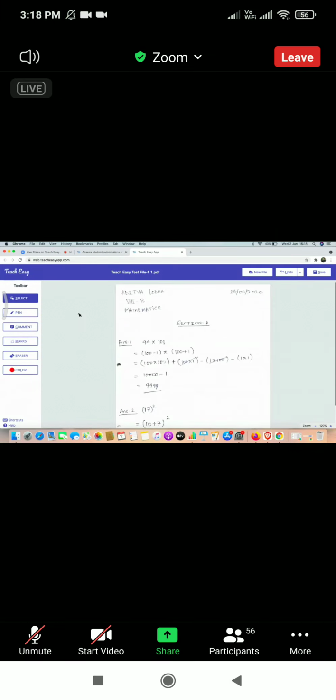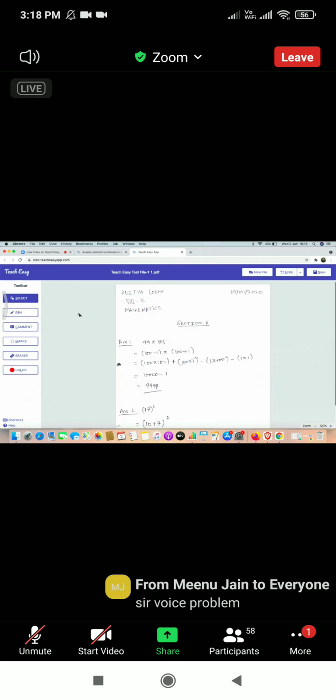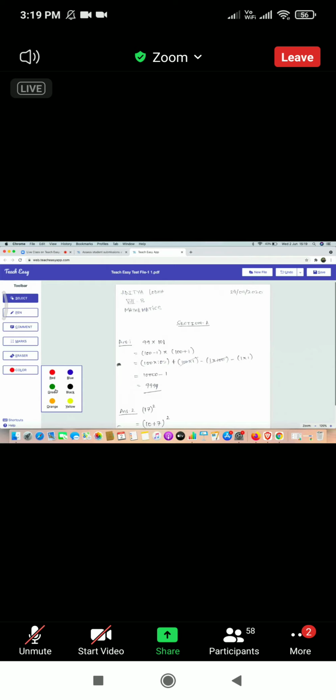Now think of how you would check your copies, your student submissions, in the physical world. Teach Easy works exactly like that. There are tools on the left hand side: a pen tool, a comment tool, the ability to add marks. If you have done something by mistake, you can erase that. And there are 6 colors supported, so you can choose any color and use that. For now I'll keep using red.